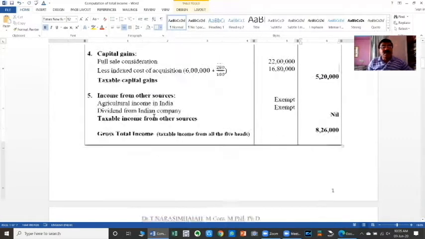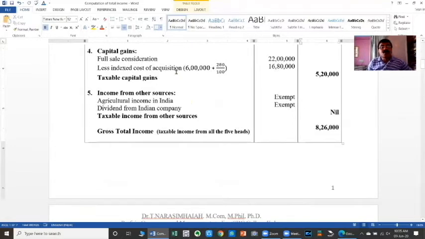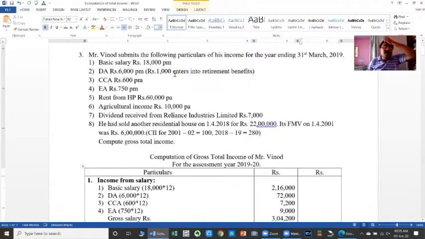Then the fifth head is income from other sources. Referring to the information given here, the incomes related to other sources are one, the agricultural income, and another, the dividend received from Reliance Industries.